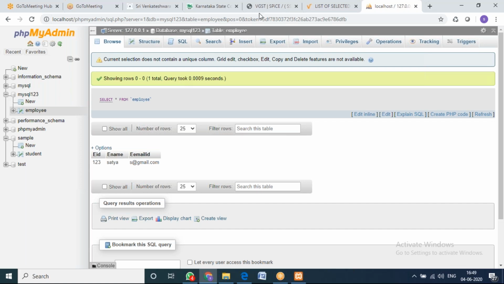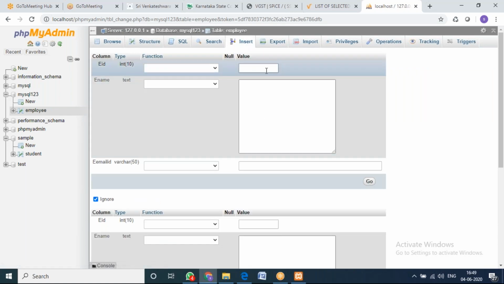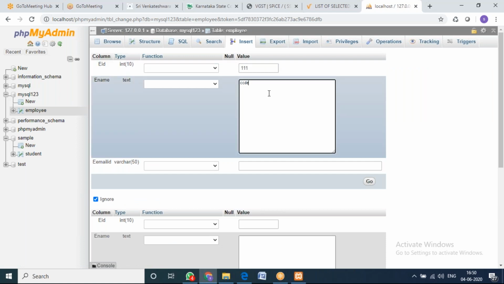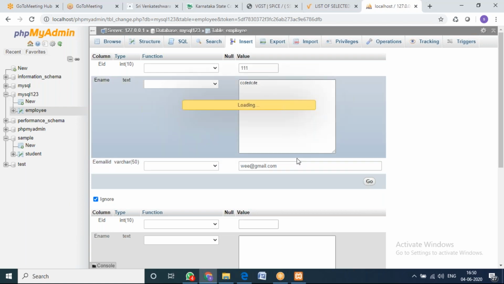Can you repeat the procedure after save? Okay, nothing I have done. I just created the table here. Then I saved it. Once I saved it, I went to insert. When I go to insert, I am able to enter the data. EID, I'll enter 111. Some name we need to enter, so I'll enter some default name. I also enter some email, gmail.com. Then I'll say go.